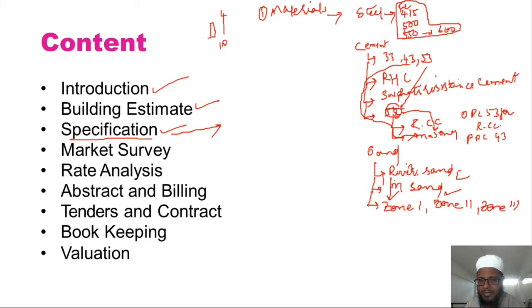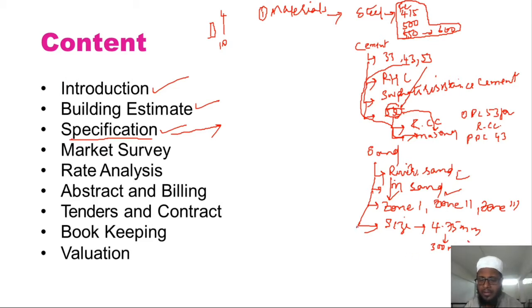In the next class, the next category under sand is what size of sand you will be using for this construction project. We know size varies from 4.75 mm. The aggregate which is less than 4.75 mm comes under the category of sand, isn't it? Below 4.75 mm it is sand, and it ranges from 300 to 100 microns, isn't it?